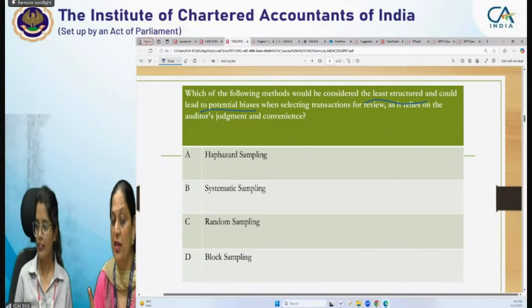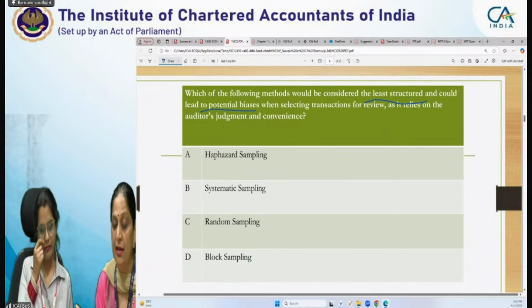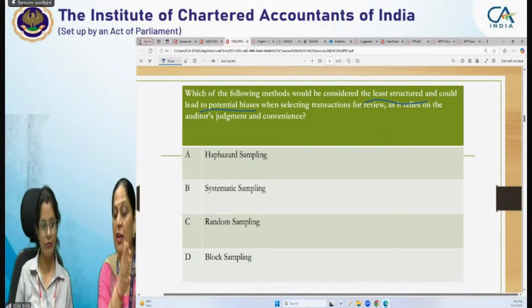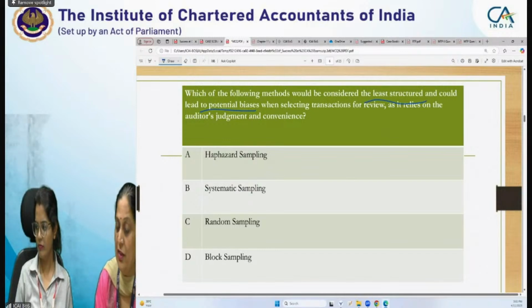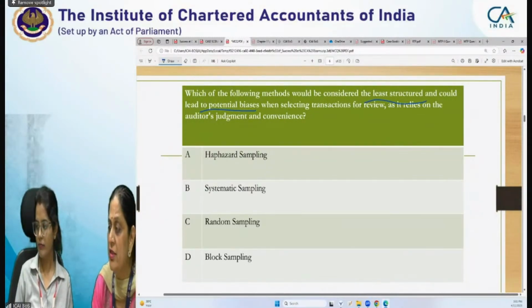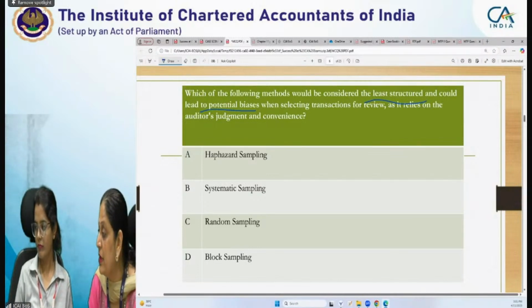Least structured. Systematic will be least structured? No. Random sampling means anything can be selected. Block sampling means like 1 to 100 or like that. Okay, so the answer will be non-statistical. We have not given that option, no? Yes, you're right, Arpita and Dilip.